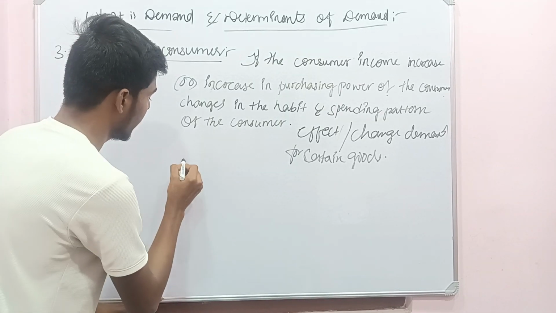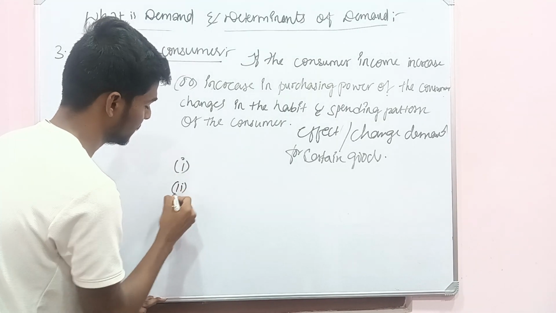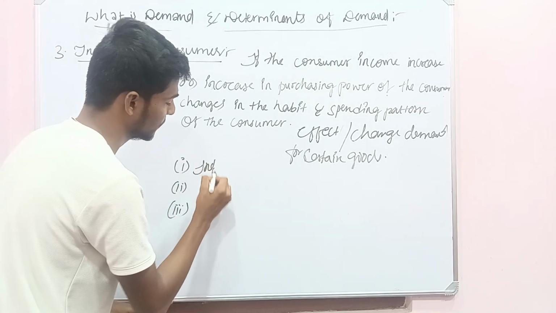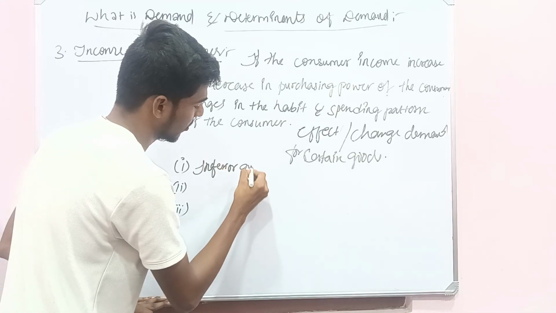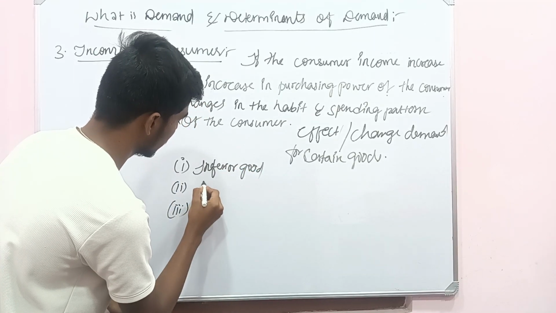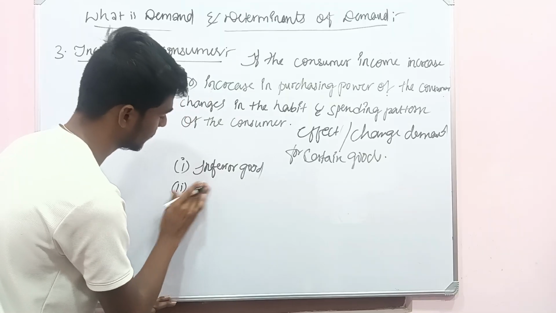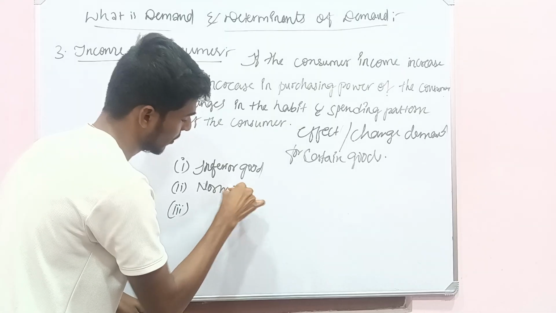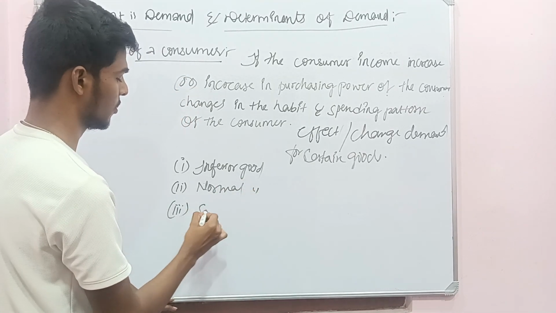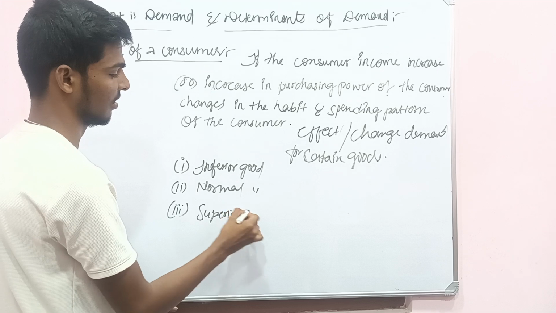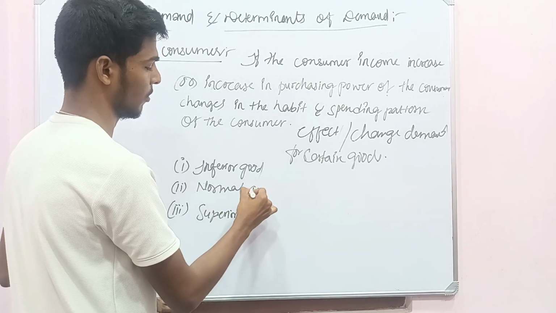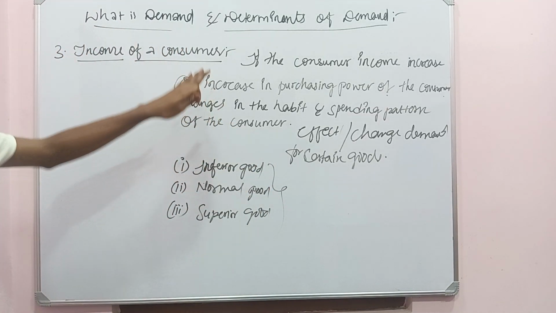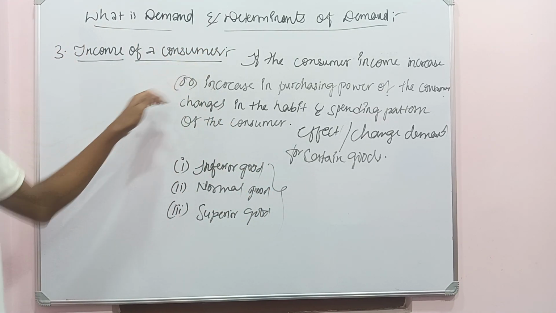We can mostly take here three types of goods. One is inferior good, second one is normal good, and third is superior good. These three can be taken in relation to the income of the consumer.